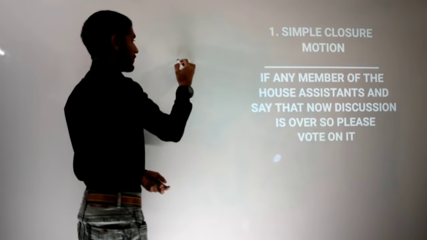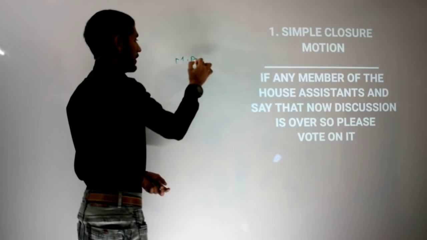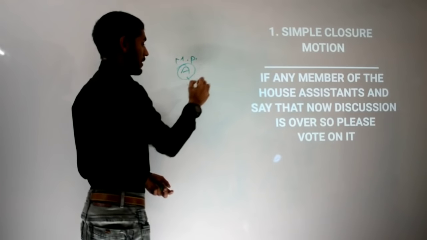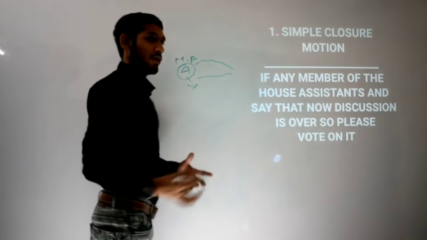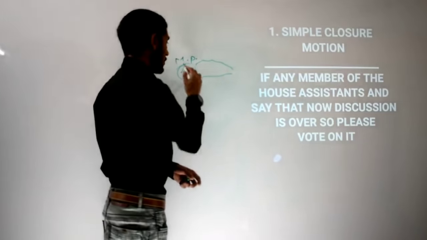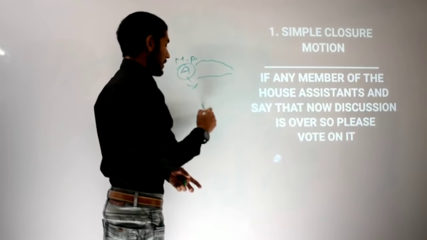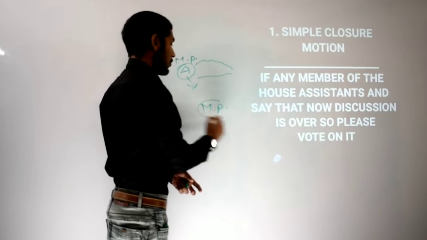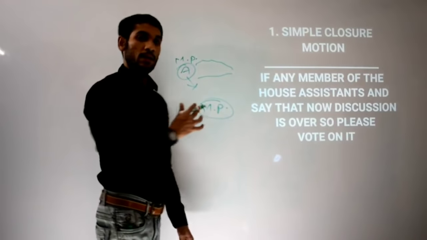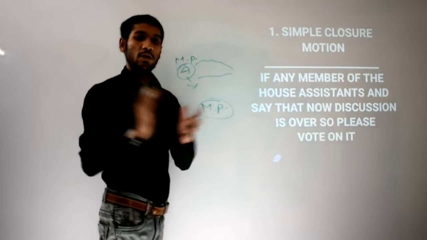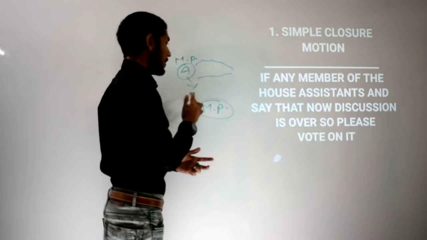Suppose this MP A has brought this motion and discussion and debates have been going on a lot. Now any of the MPs out of the total strength of the house can stand up. If that is a matter of Lok Sabha, then any MP of Lok Sabha. If that is a matter of Rajya Sabha, then any member of Parliament of Rajya Sabha.